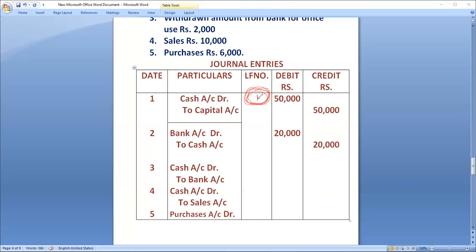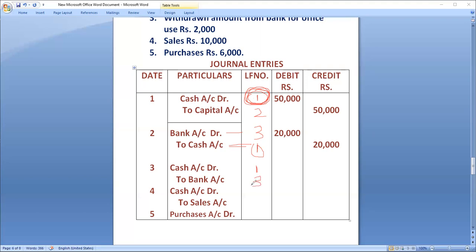Next, capital account. So capital account I am mentioning on the second page. So versus capital account, page number 2 I have to mention. Bank account I will mention, let us take for example, in page number 3. Cash account is already mentioned in page number 1. If any doubt is there, I can directly open page number 1 regarding cash. So again, for cash account, I have to mention page number 1. Bank account in the third page I have mentioned.